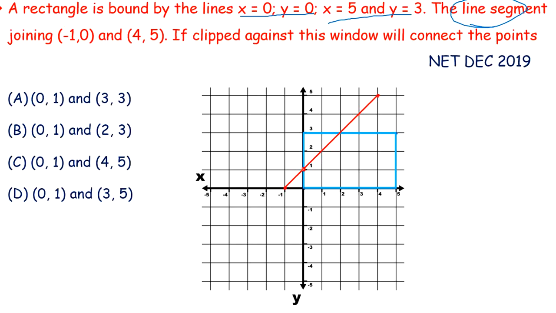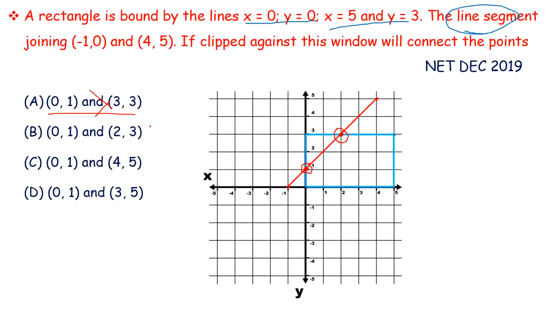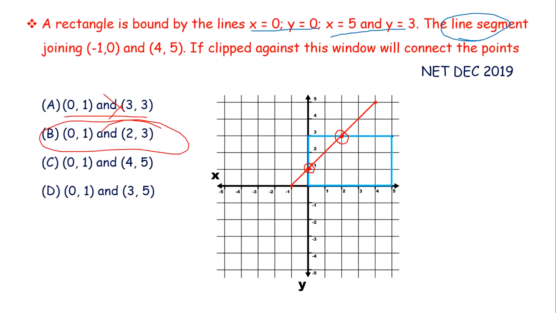First point is 0, 1, where value of x is 0 and value of y is 1. And second point will be x equals to 2 and y equals to 3, right? So let us see our options. Options are 0, 1 and 3, 3. No. 0, 1 and 2, 3. This is our right answer.